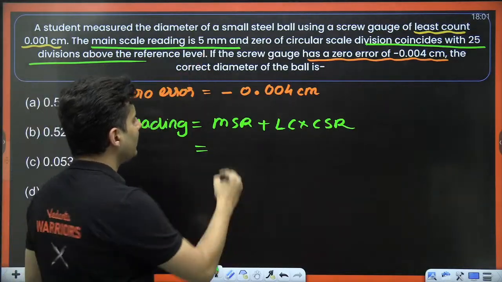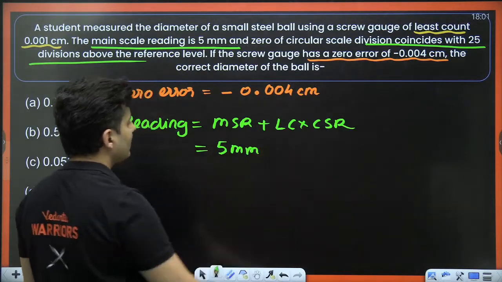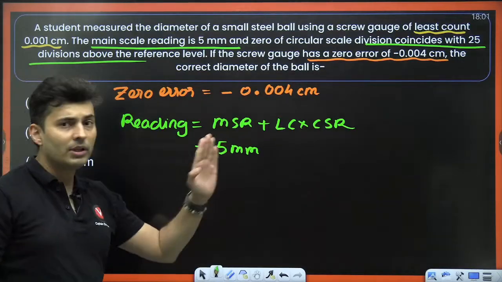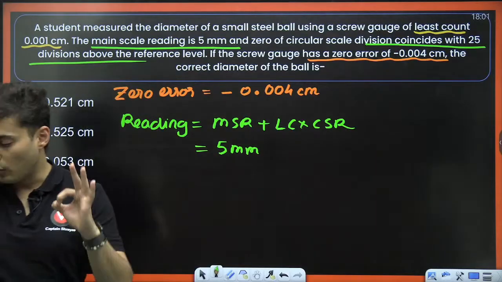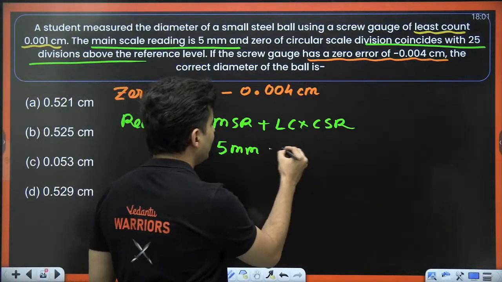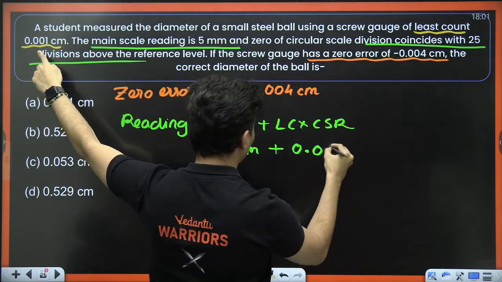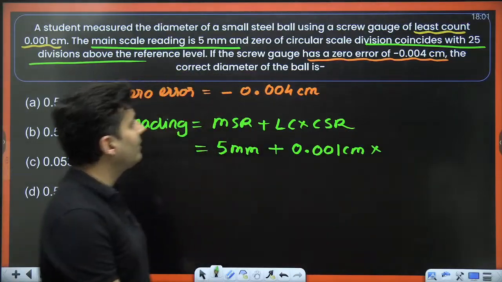The main scale reading is nothing but 5 millimeters. Is that clear? Everybody with me? Very good. Next thing, what is the least count? Least count is already given to be 0.001 centimeters.